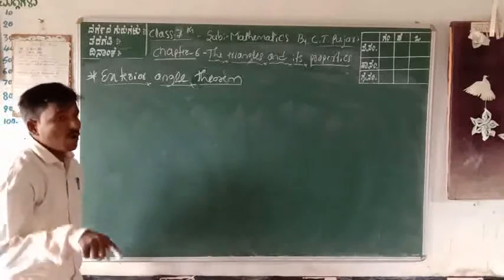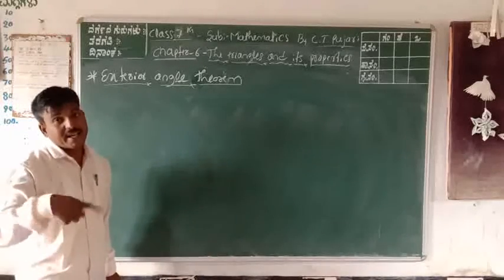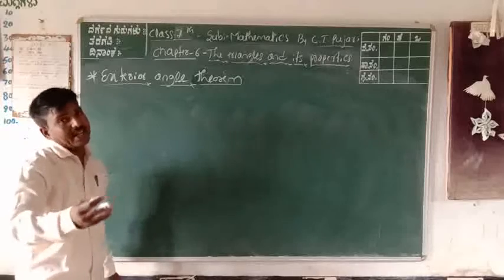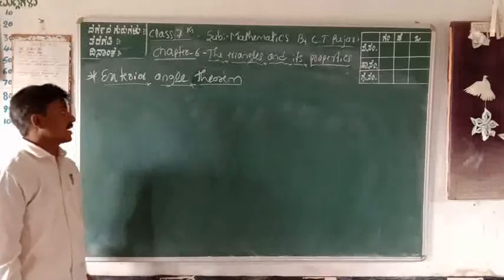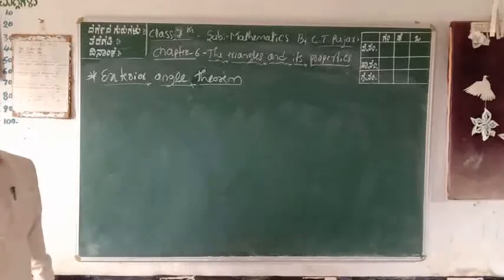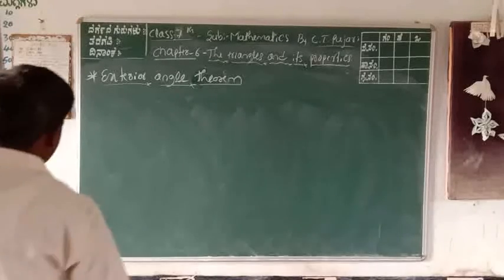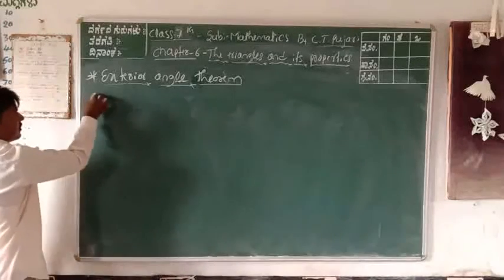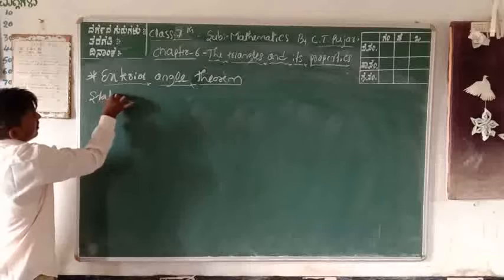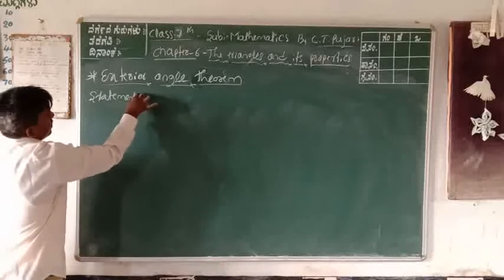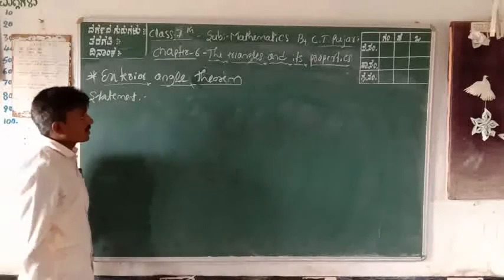External means outside the angle. An external angle is outside the triangle, that is the external angle of a triangle. The theorem is what? External angle theorem. First, the statement.